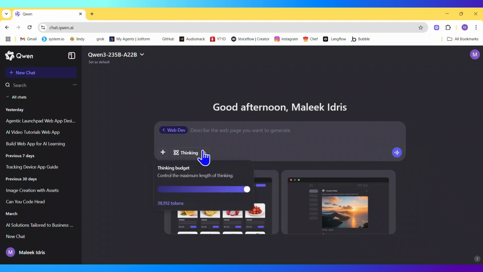Now all you need to do is click on the thinking budget. The thinking budget controls the level of thinking the AI model does when building your app. My advice is you don't actually need the thinking budget because it slows your work down. The AI is going to reason very fast, but at the same time it takes time. The app can build in about 4 minutes and you are done generating your app. I built Agentic Launchpad with this.